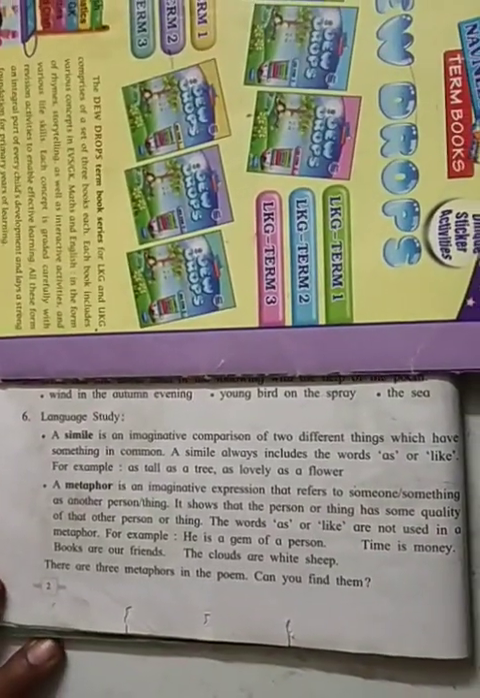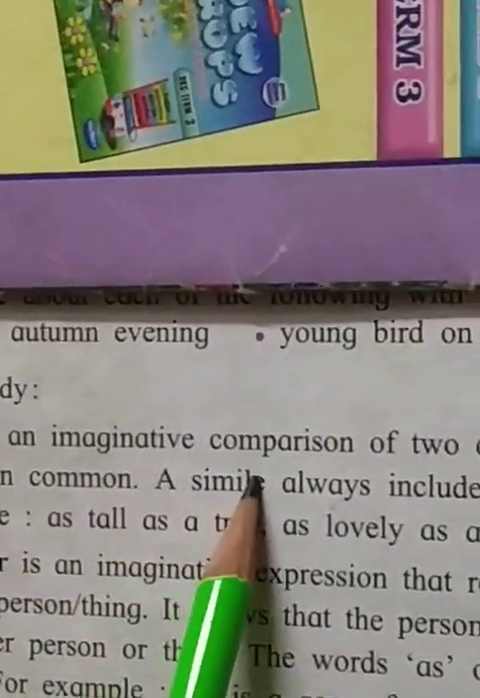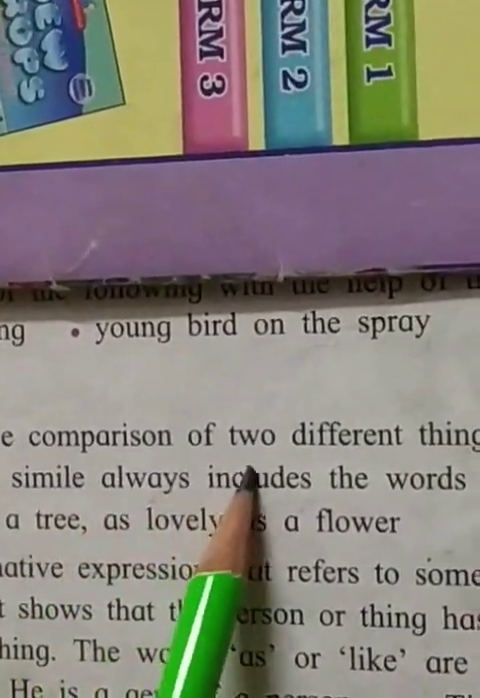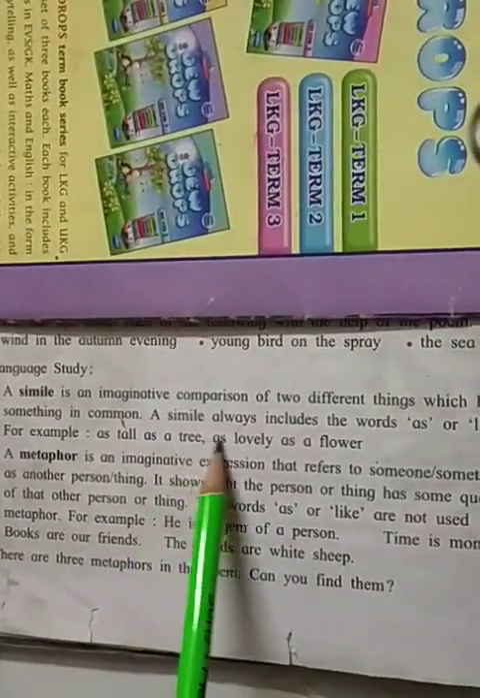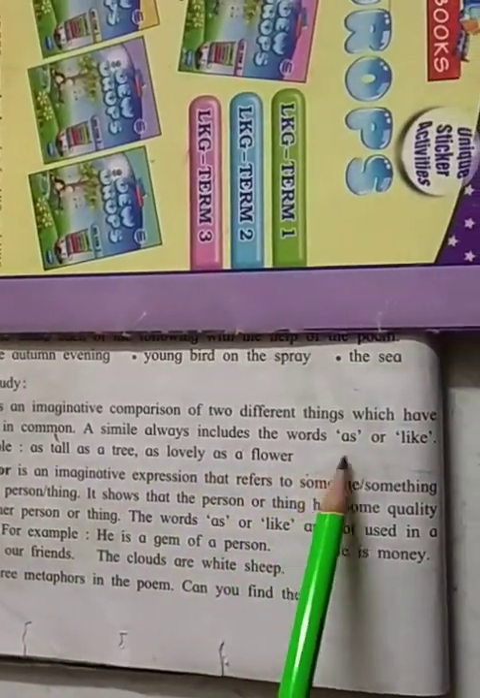Okay, now students, I want to explain to you about the figure of speech. In this poem, there are two figures of speech. See, a simile. Simile means what? It is an imaginative comparison of two different things which have something in common. Means two different things are being compared, but in the two things something should be common. A simile always includes the word as or like.